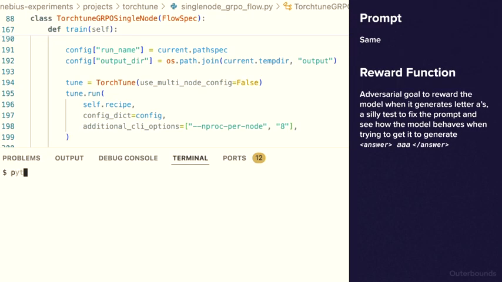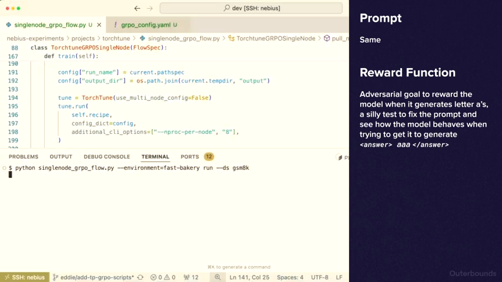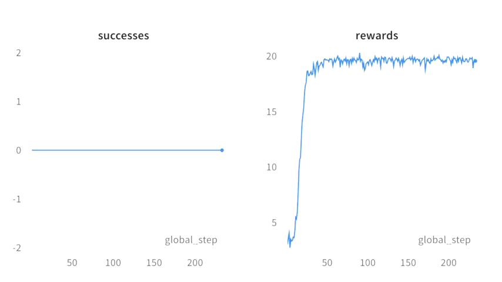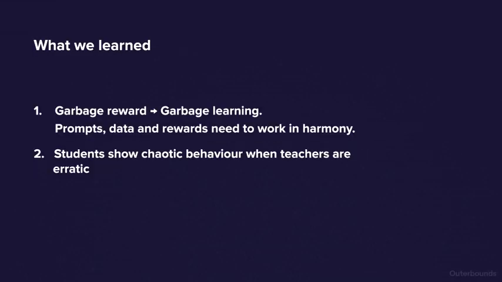But what happens when the reward pushes the model to do something unnatural, like keeping the same dataset and prompt, the grade school math dataset, but rewarding the model for generating strange answers like AAA characters in a row? The model tries, it hacks toward the target, but it plateaus. Why? The reward is misaligned with its training distribution, like having a calculus teacher that grades your math test on the basis of arbitrary words being in your derivation. This toy example shows a limit of GRPO. If reward functions don't align with language priors, prompts, and data, you won't get useful outputs.